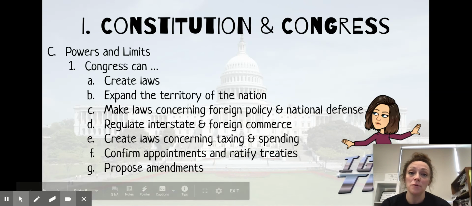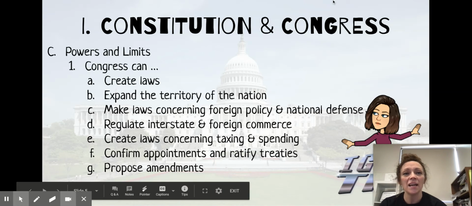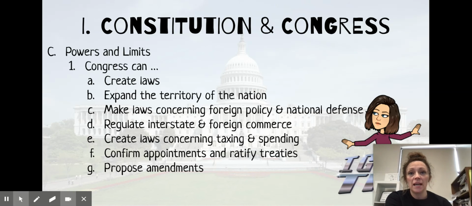Congress can also propose amendments. So we've only had 27 amendments to our good old Constitution. And in order for an amendment to be added to the Constitution, that first step is that you've got to have a member of Congress say, hey, this is an amendment. This is going to be awesome. And then 2/3 of the House and 2/3 of the Senate have to propose it. And then after that, it goes to the states for ratification.